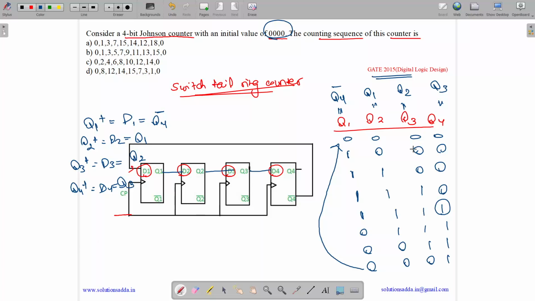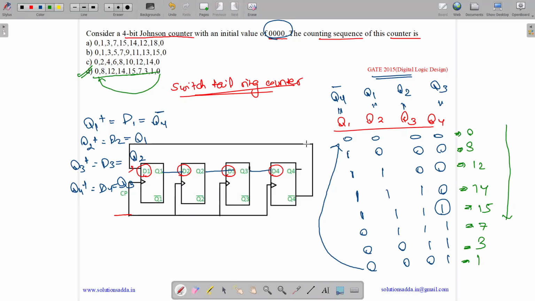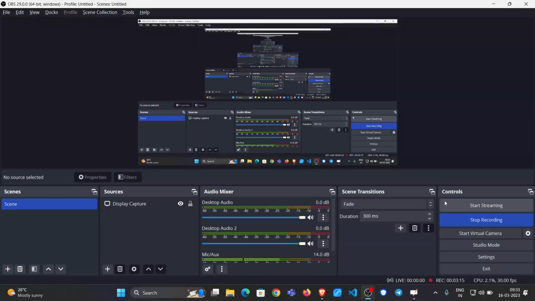So how we go? So let us write the equivalent values. This is 0, this is 8, this is 12, this is 14, this is 15, this is 7, this is 3, 1, and then again 0. So answer is option D, 0, 8, 12, 14. So it goes in this sequence: 0, 8, 12, 14, 15, 7, 3, 1 and 0. Then again 0, 8, 12, 14. So answer is option D.